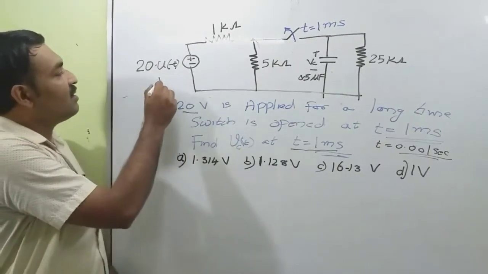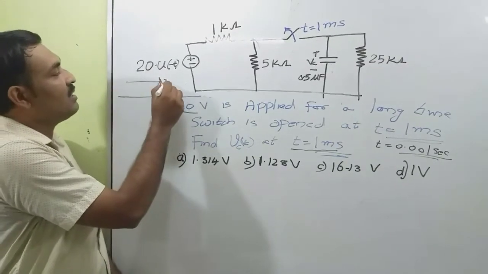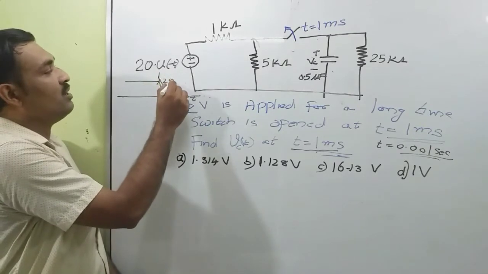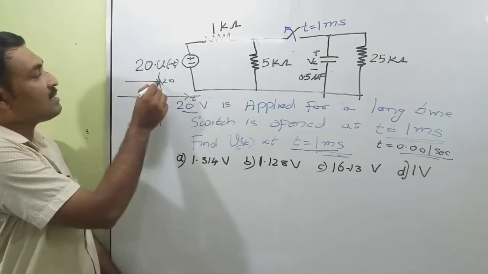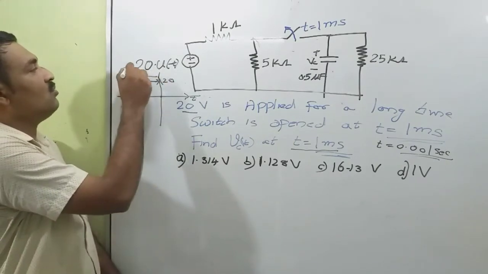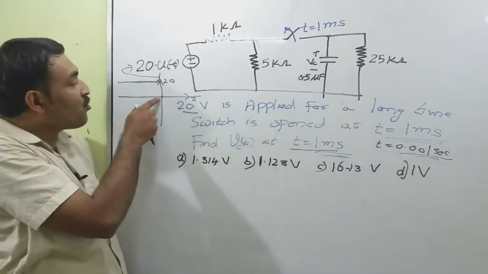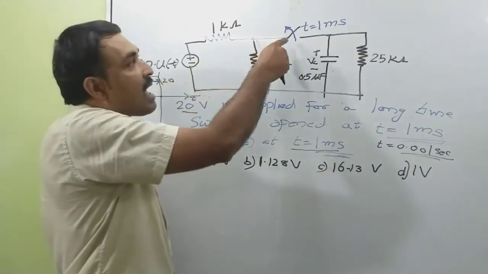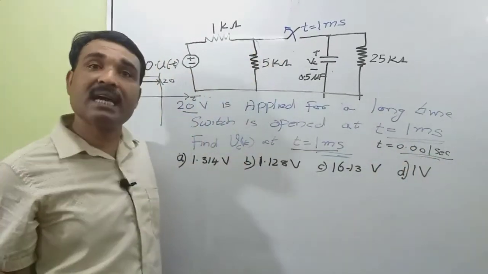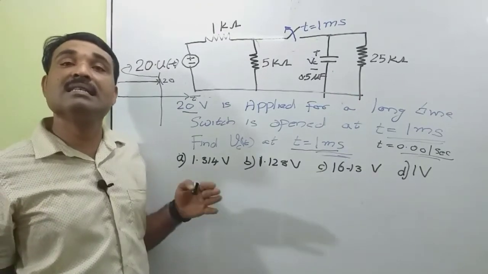Okay, so the input is 20 u of minus t. We can draw 20 u of minus t as this value is 20 for t less than 0. It is a function of time. The magnitude is 20 and the signal exists for t less than 0. This is the input applied to this circuit. So the switch remains closed for time t less than 0 and is opened at t is equal to 0.001 second. For t less than 0, the circuit is under steady state condition.